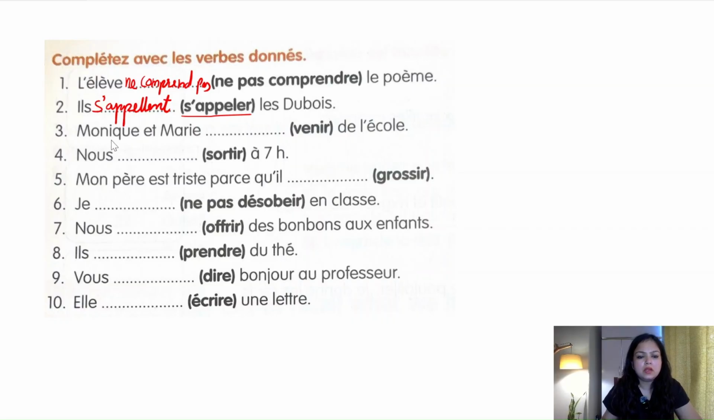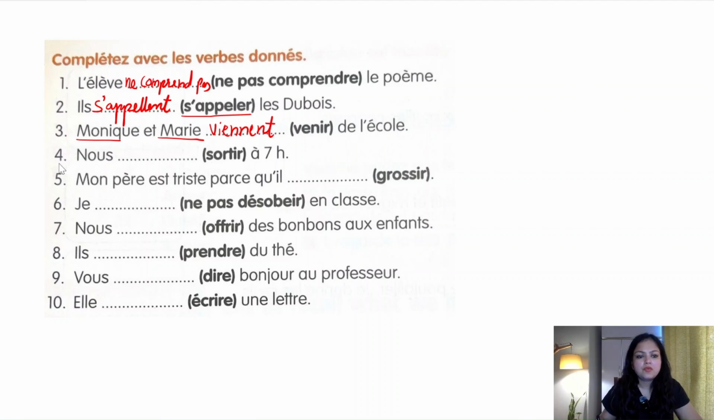Third is Monique et Marie. Monique et Marie. So these are the two names. So it is basically third person plural. Monique et Marie, then venir de l'école. So we have to conjugate venir with third person plural. So it will be V I E N N E N T. Monique et Marie viennent de l'école. So Monique and Marie are coming from the school. They are coming from the school.